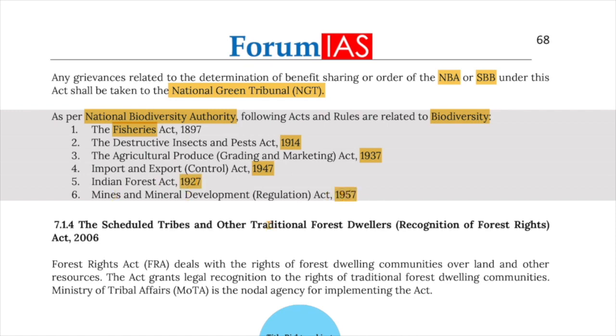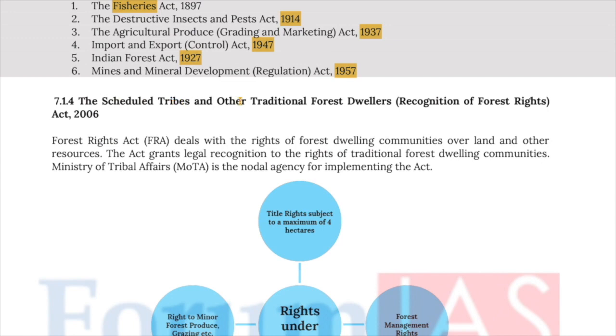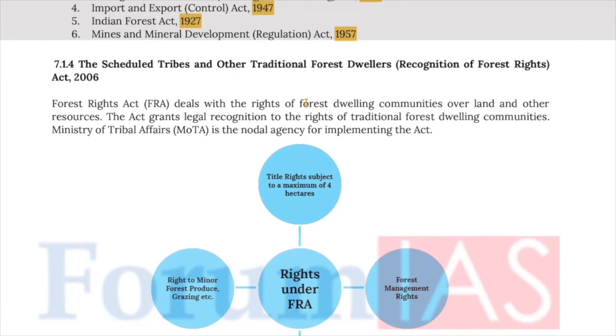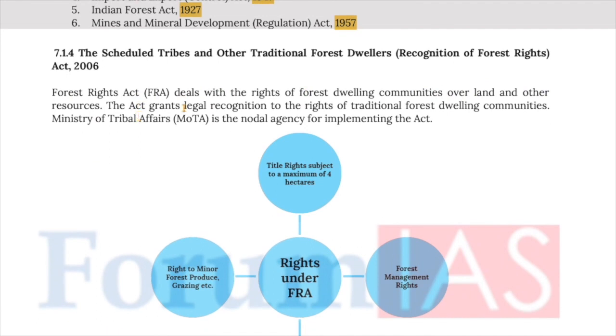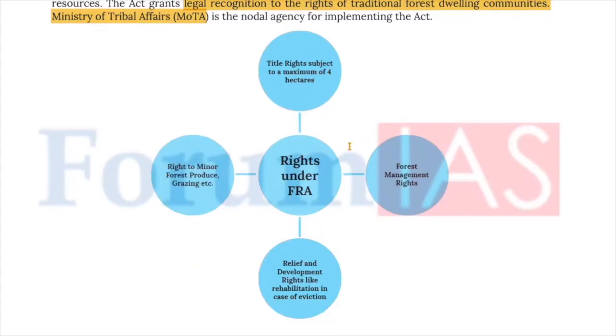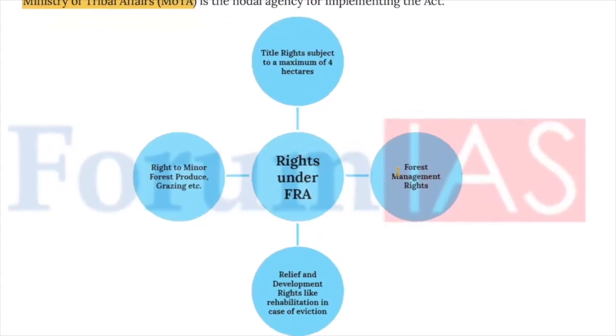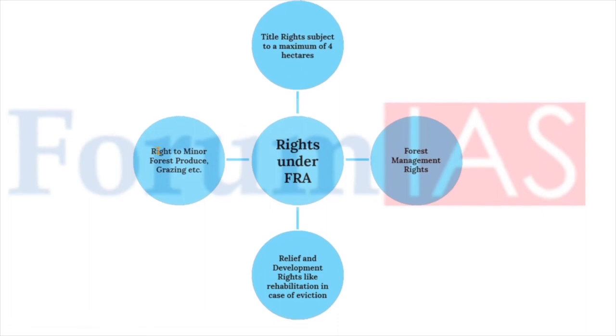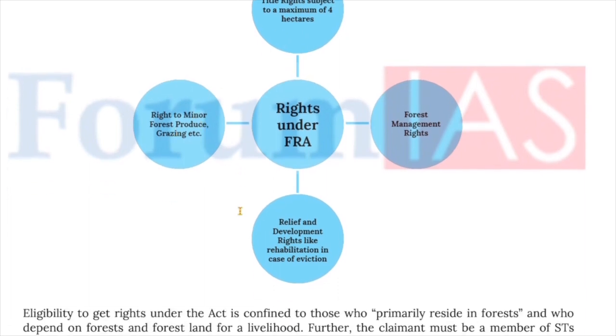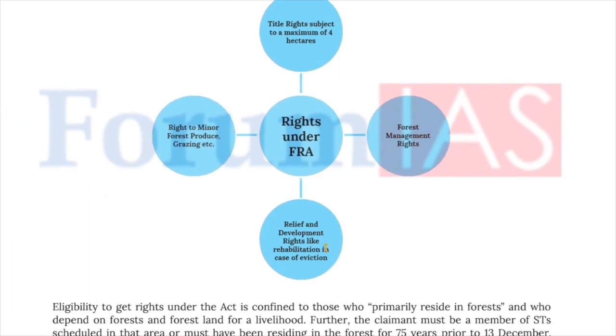Now, let's move on to the Scheduled Tribes and Other Traditional Forest Dwellers Recognition of Forest Rights Act of 2006. Now, the Forest Rights Act deals with the right of forest dwelling communities over land and other resources. The Act grants legal recognition to the rights of the traditional forest dwelling communities. Now, the Ministry of Tribal Affairs is the nodal agency for implementing the Act. Now, the rights enshrined under the FRA are forest management rights, title rights subject to a maximum of 4 hectares, right to minor forest produce, grazing, etc., relief and development rights like rehabilitation in case of eviction.